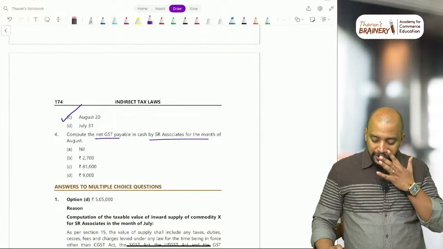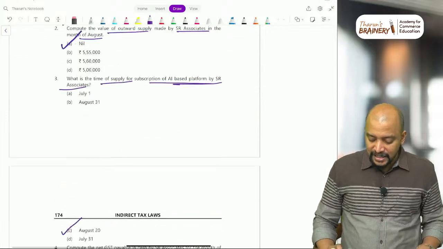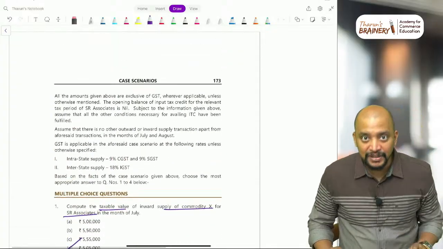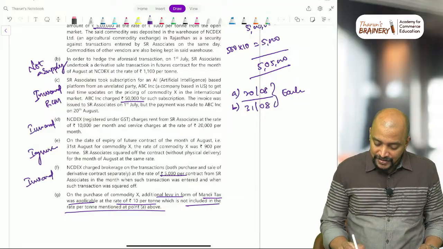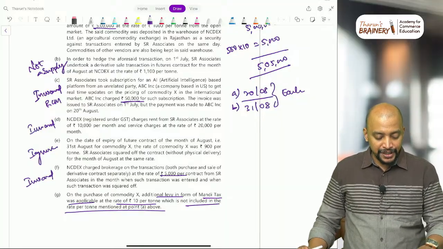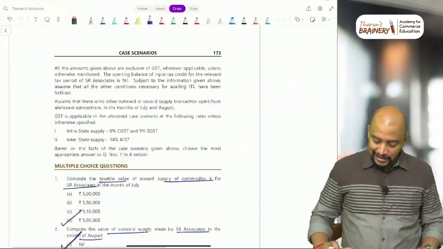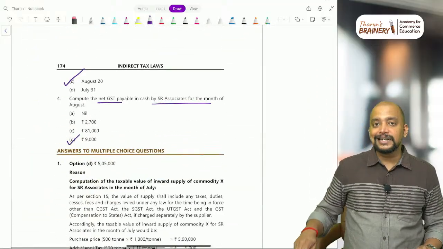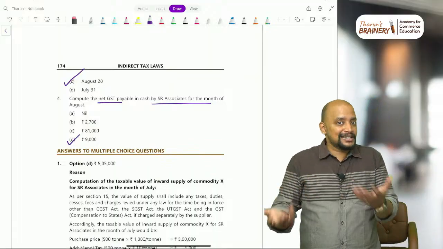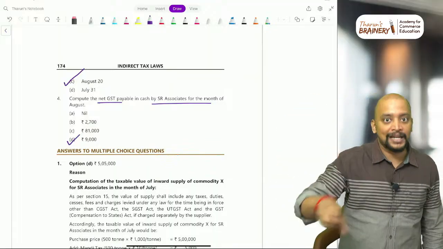Then compute the net GST payable in cash by SR Associates. Only inward supply under RCM. That inward supply under RCM alone, they need to pay GST on. So this 50,000 rupees, 50,000 into 18%, that will be 9,000. Why not ITC? First of all, when they pay GST under RCM, they don't have outward supply, so nil.